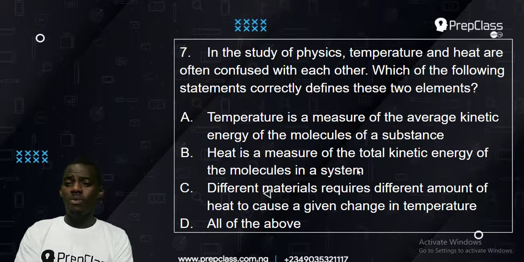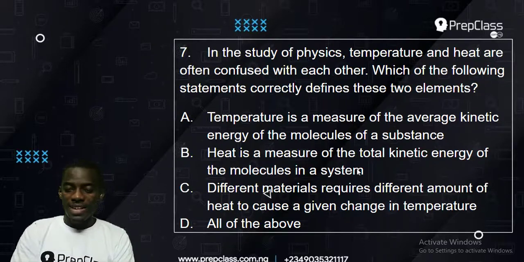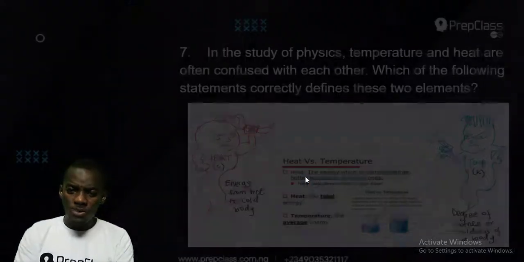Okay, now let's explain what's the difference. Option A says temperature is a measure of the average kinetic energy of the molecules of the substance, while heat is a measure of the total kinetic energy of the molecules in the system. Then C said different materials require different amounts of heat to cause a given change in temperature, and D said all of them are correct. Now let's check out the options to see which one is right.